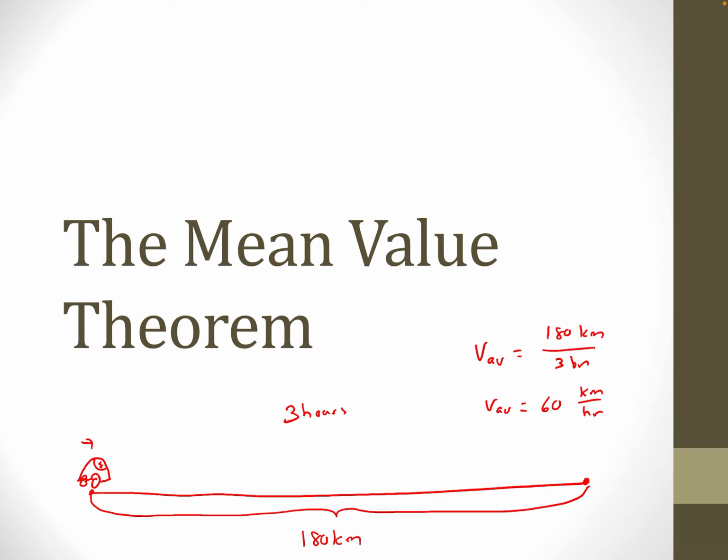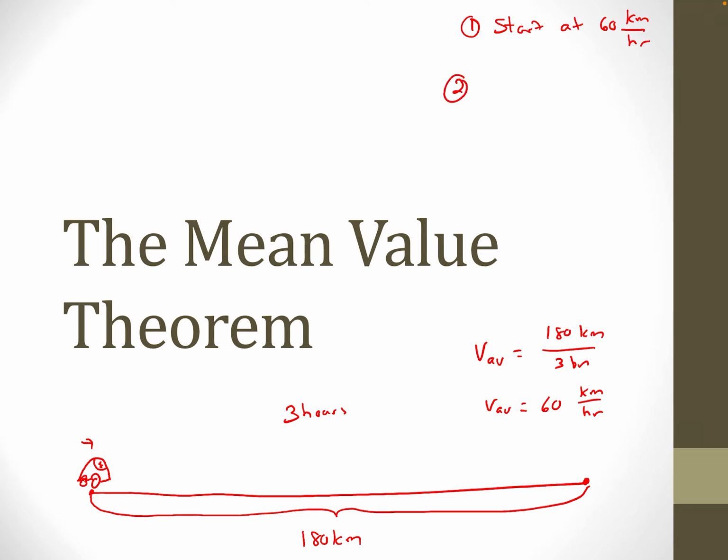If my average velocity for the trip was 60 kilometers an hour, there are, I think, only three possibilities. That is, I started my journey at 60 kilometers per hour. That is, right there at the start, I start at 60 kilometers an hour, and my average velocity ends up being 60 kilometers an hour. Well, then it's trivial, yes? If my average velocity was 60 kilometers an hour, and I was driving 60 kilometers an hour at the start, then at some point I was driving 60 kilometers an hour right at the start. Okay, so that's not interesting.